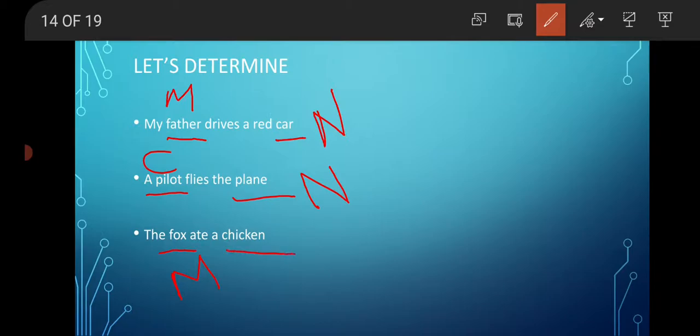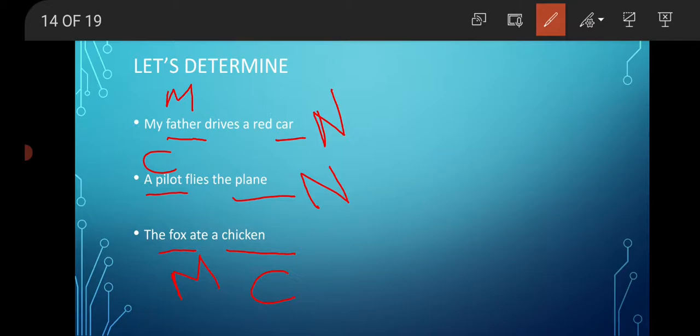Here chicken is going to be common gender. Why? Because we don't know. For chicken we have two separate masculine and feminine gender. Okay. Rooster and hen. So here chicken is of common gender.